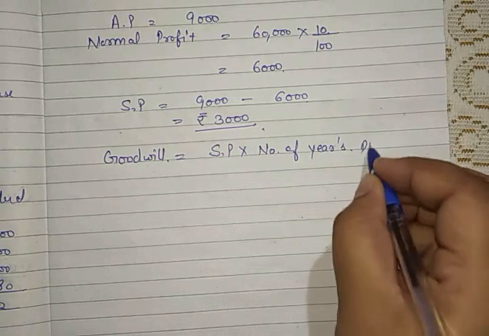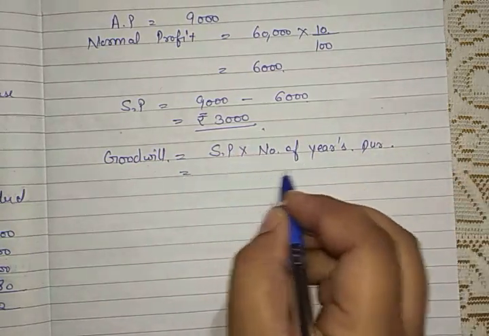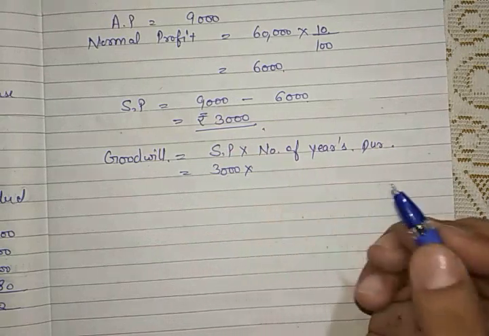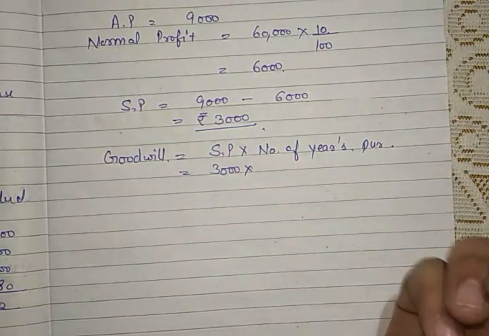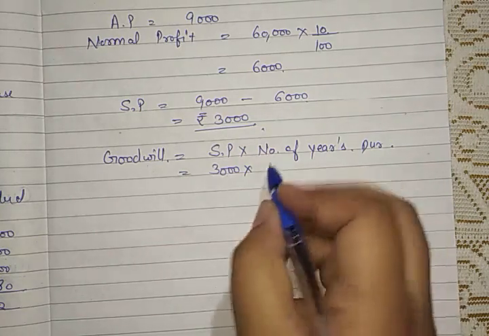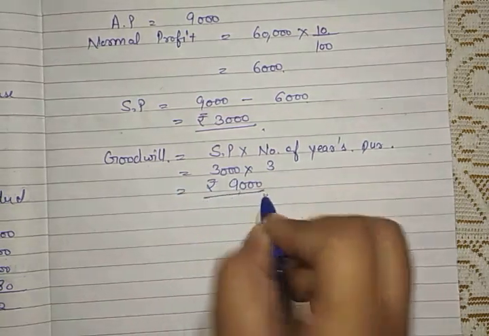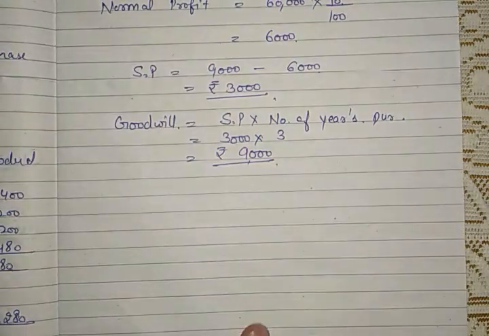Number of years purchase. So what does super profit? Super profit is 3,000 and number of years purchase is given in the question as 3. So our goodwill becomes 9,000 rupees. This is our goodwill. Okay.